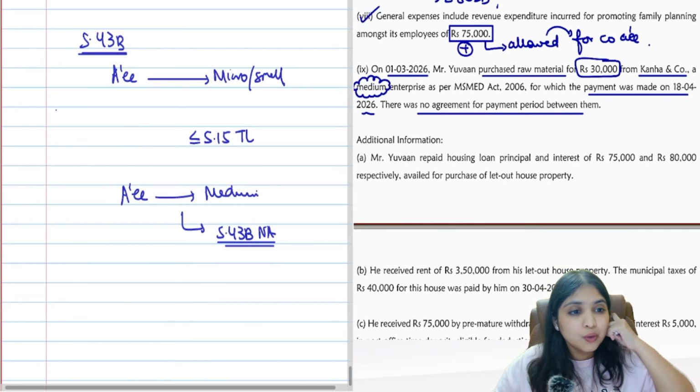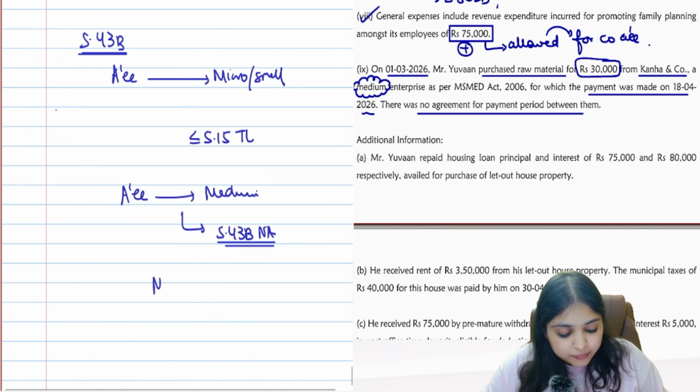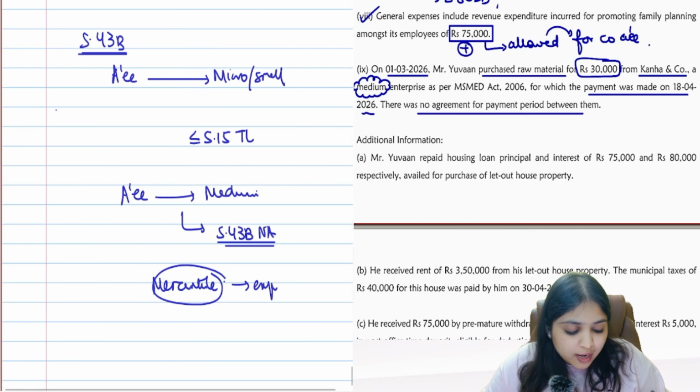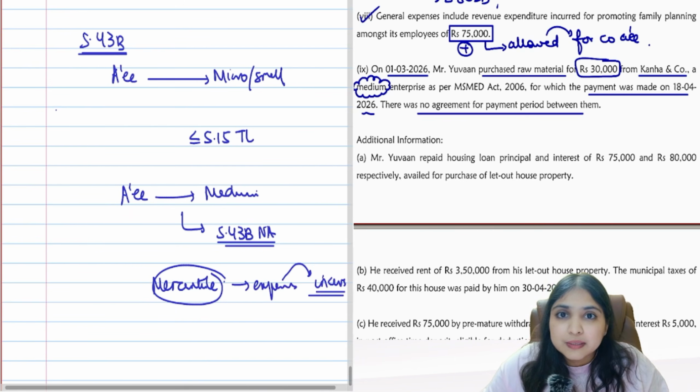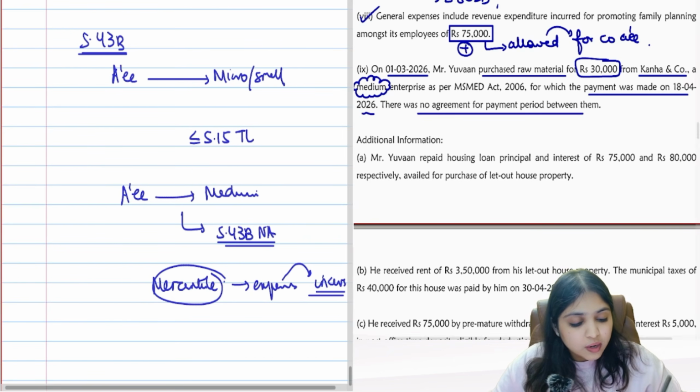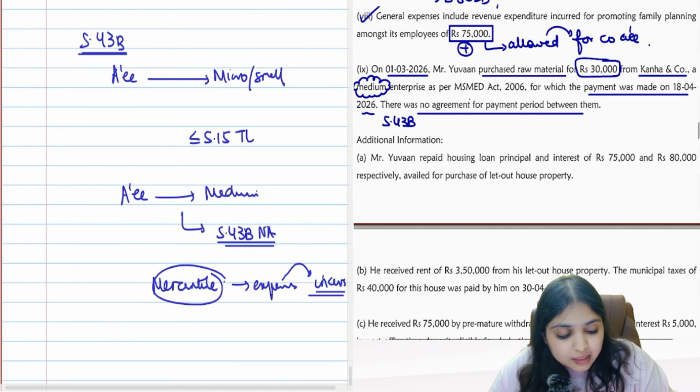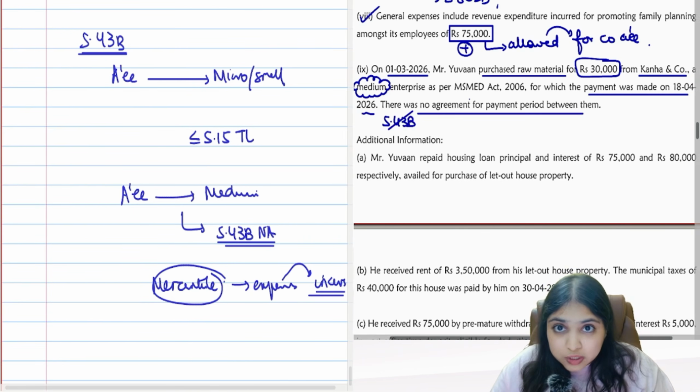You will simply see what method of accounting assessee is following. You remember question said assessee is following mercantile basis of accounting, guys. In mercantile basis, tell me, when do you allow expenses? As soon as assessee incurs the expense, you allow the expense. Whether assessee has made payment or has not made payment, you don't bother about that in mercantile basis. So assessee is making a payment to medium enterprise. Step by step, 43B disallowance will not apply.